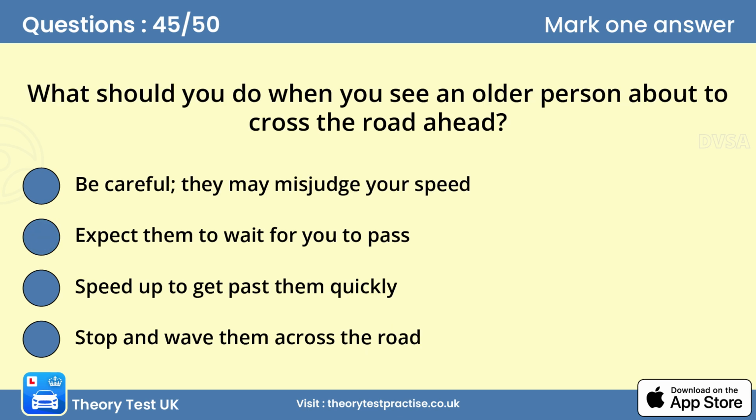Question 45. What should you do when you see an older person about to cross the road ahead? A. Be careful, they may misjudge your speed. Older people may have impaired hearing, vision, concentration and judgment. They may also walk slowly, and so could take a long time to cross the road.